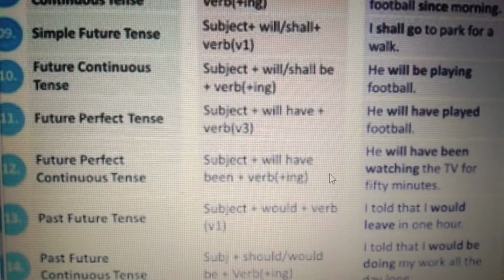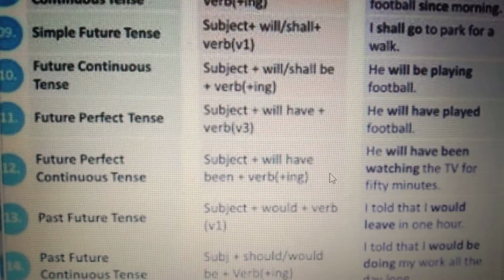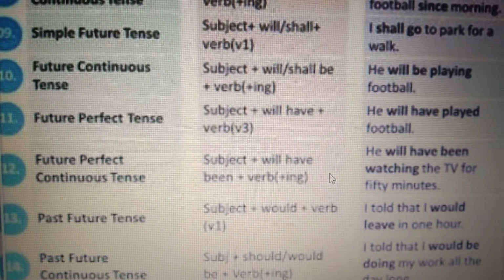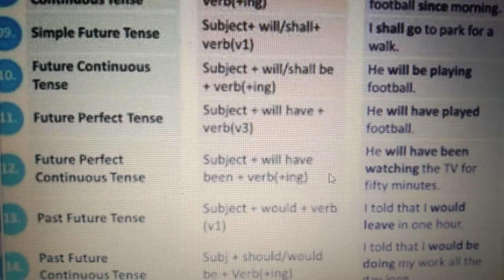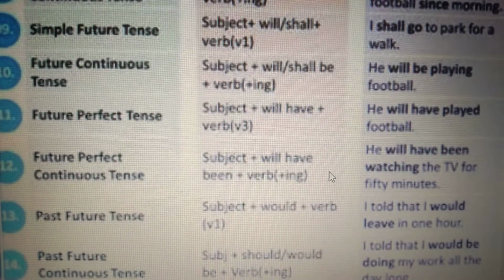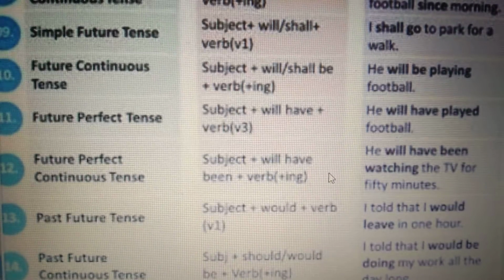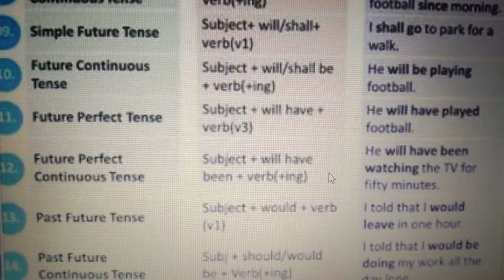Next is future perfect tense. Perfect means complete. This tense is used to indicate the completion of an action by a certain future time.